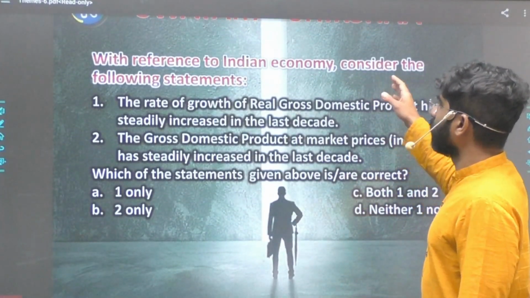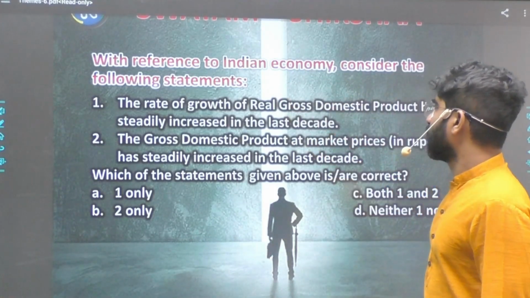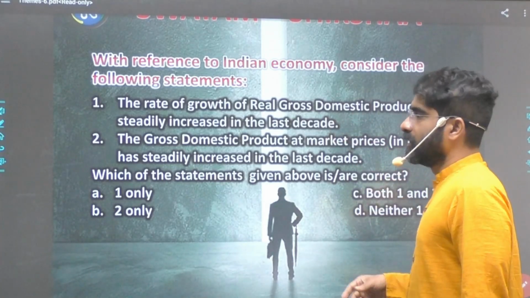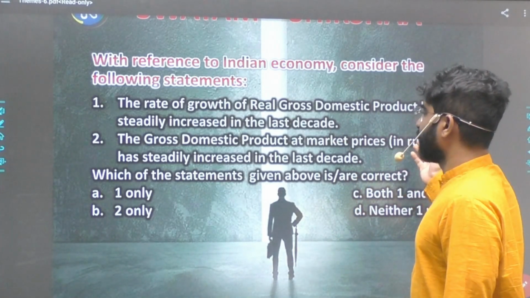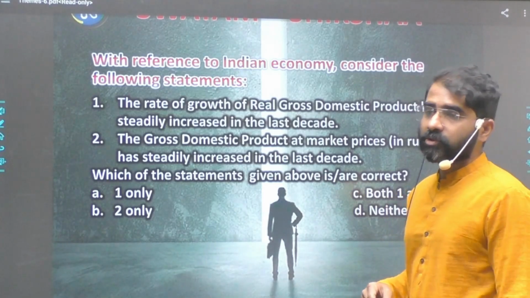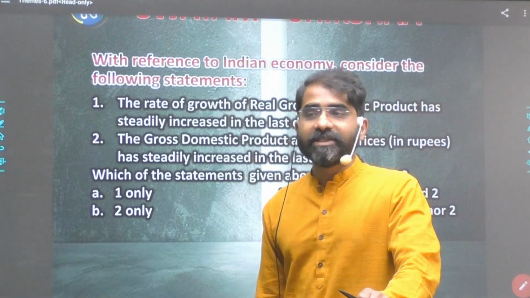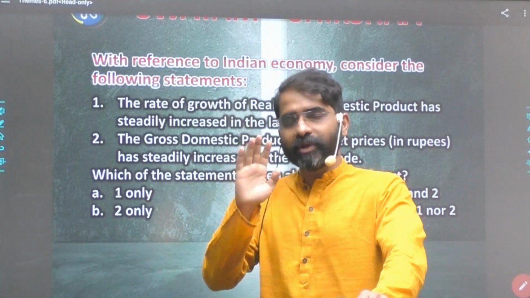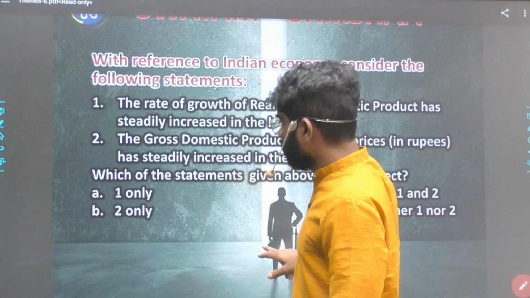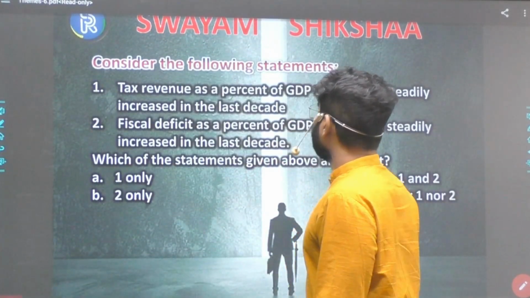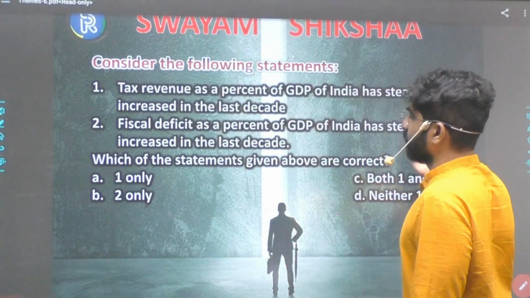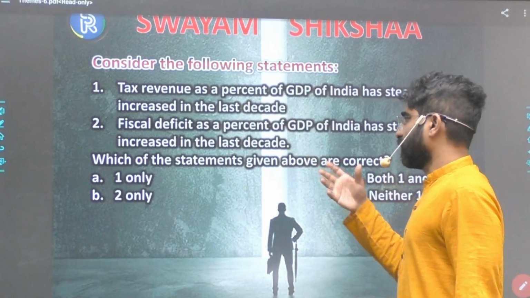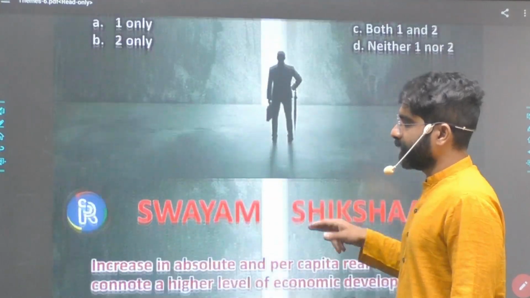With reference to Indian economy, consider the following statements. The rate of growth of real GDP has steadily increased in the last decade. So GDP at market prices has steadily increased in the last decade. So here the observation is UPSC is very much focused on trend-based questions. It's not just the concept. One is knowing the concept. Second is trends. Knowing the trends becomes important. Again we have a trend-based question in the recent past. So one was tax revenue. Another one was fiscal deficit. Again, it was a trend-based question.